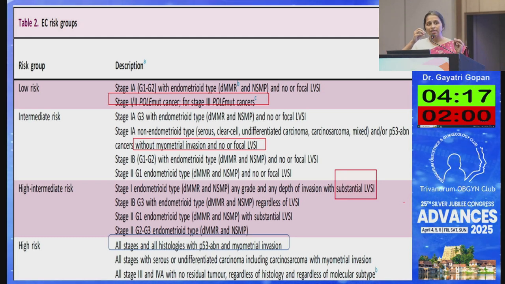If it is low stage, 1A, low grade, then that comes under low risk. Intermediate risk means all that comes in between, that is 1A grade 3, or stage 2 grade 1, low grade histologies, all this comes under intermediate risk. I know it is very difficult. Always we have to check and we have to confirm regarding all these things.